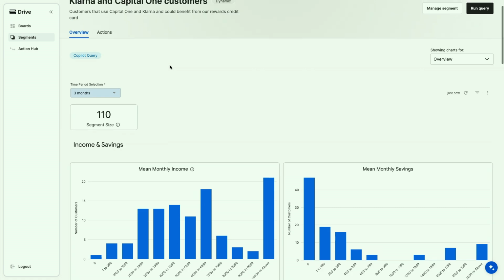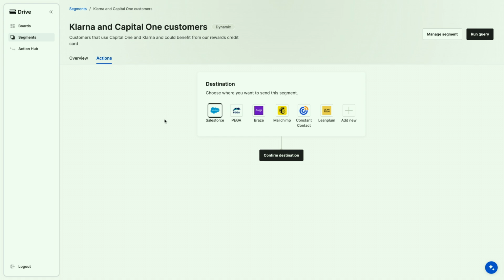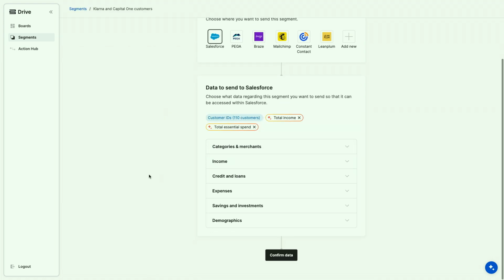So that's cool, but we thought, why not then be able to take action and push messages to customers straight away? So what we've done is we've pre-integrated with a bunch of different platforms that banks use. Say Salesforce, Pega, MailChimp, however you want to message these customers. We can go ahead and message those customers and leverage pieces of data that we have on that customer to qualify and tailor their messages.